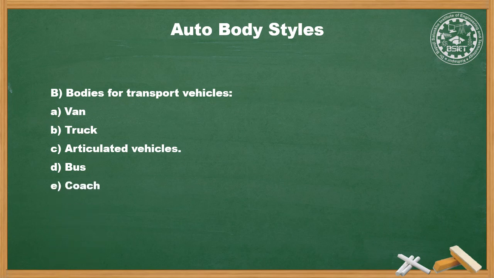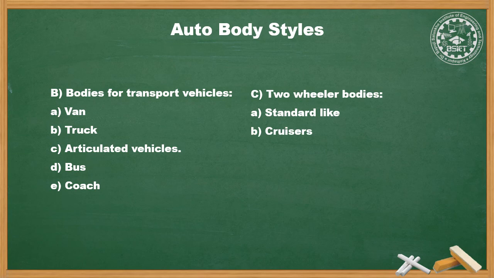And coach. Next is two-wheeler bodies. In two-wheeler bodies, the first is a standard bike. Second, cruisers. Third, sports bike. And last, scooters and mopeds. These are the body types which we know. So there are basically three types of auto body styles: bodies for cars, bodies for transport vehicles, and two-wheeler bodies.